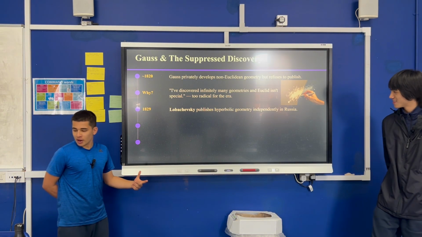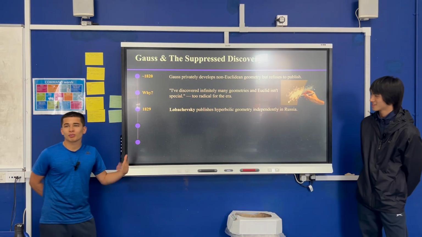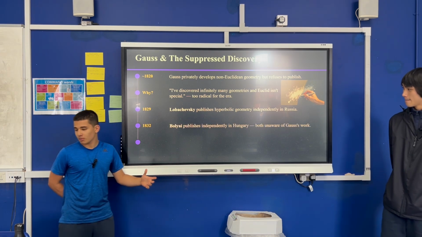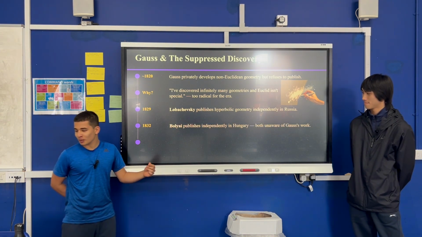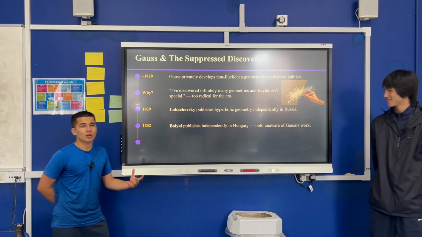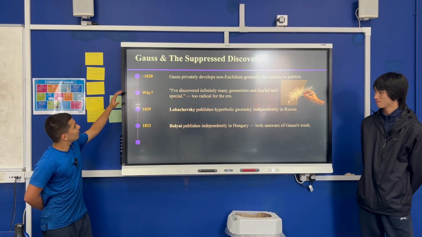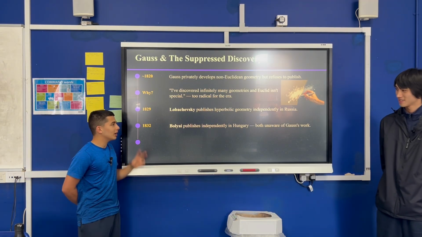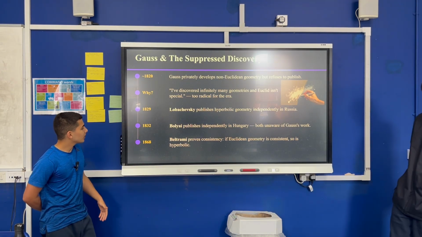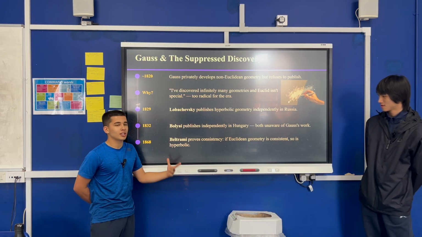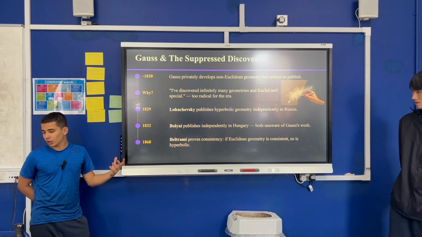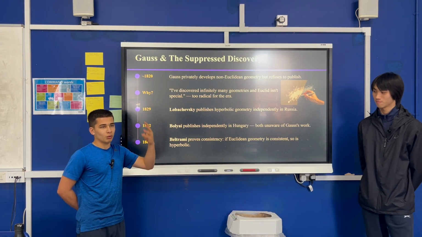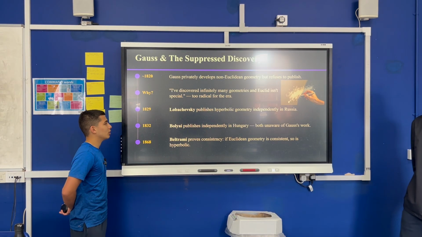But then independently, Lobachevsky published his hyperbolic geometry in Russia, and similarly, Bolyai published independently in Hungary. This is quite interesting, that they all happened within this period from 1820 to 1830, all independently. And then Beltrami proved the consistency, that there are actually all possible geometries as long as 4 rules are kept and one is changed.